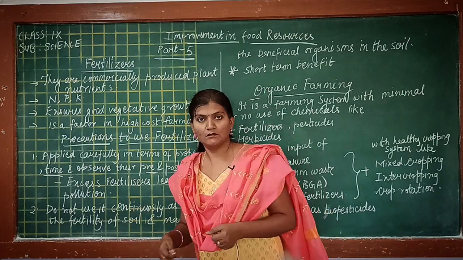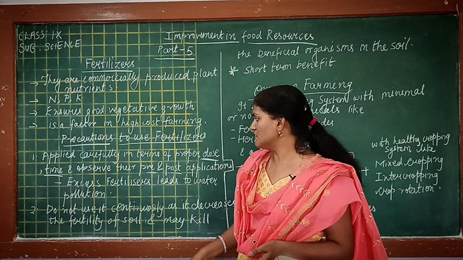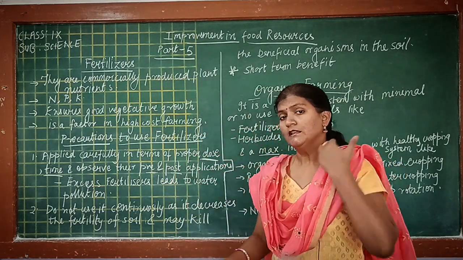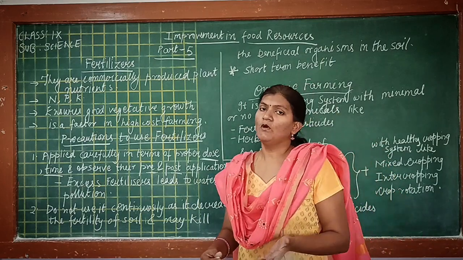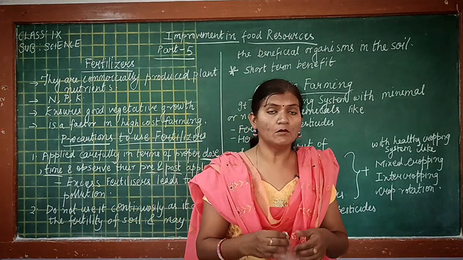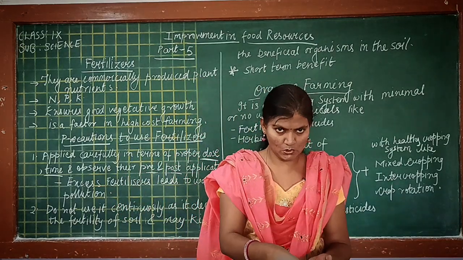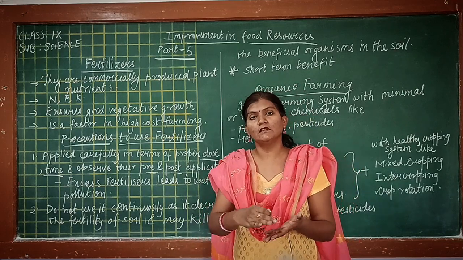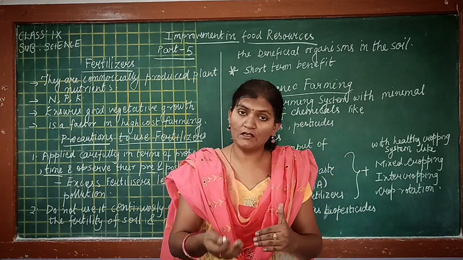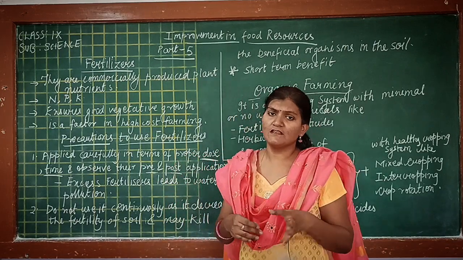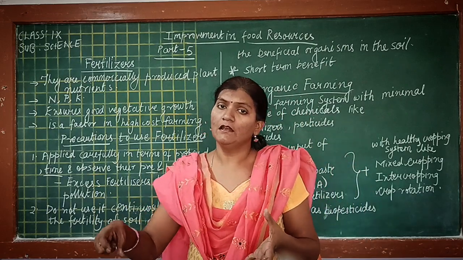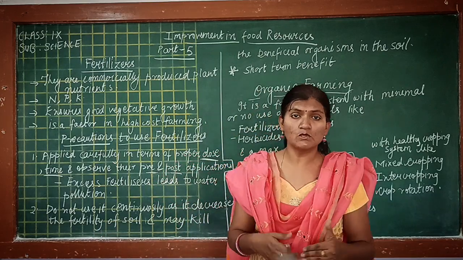And then these limitations are why? Because if we add more amount of fertilizer than which is required by the plant, then the excess of fertilizer remains. If we give more amount of water, or if it rains heavily, the more amount of fertilizer will mix in the soil, and along with the rain water, the fertilizer gets mixed in the water, mixed in the soil, and from soil it will get into water, and if it rains heavily, then along with the water it will go and it will join the nearby source of water.